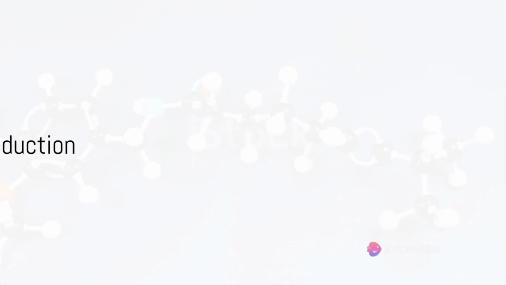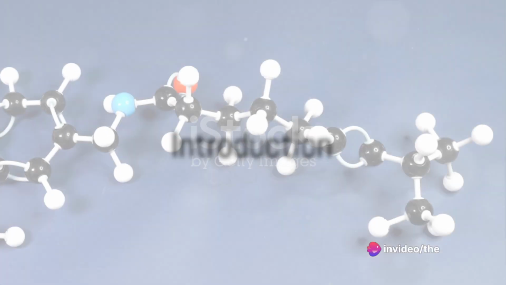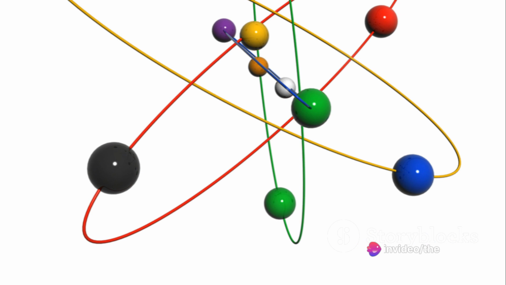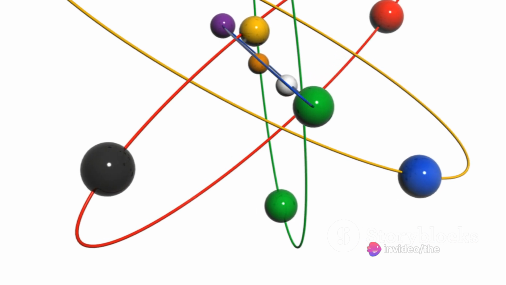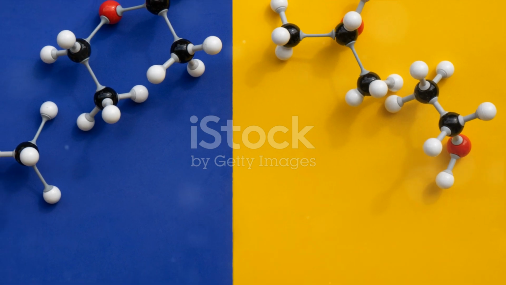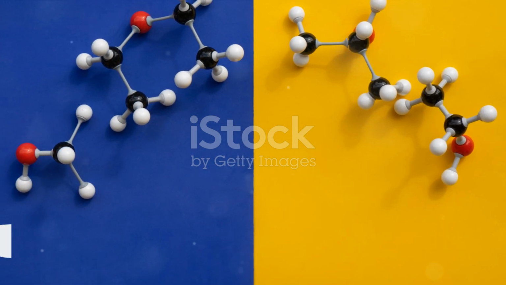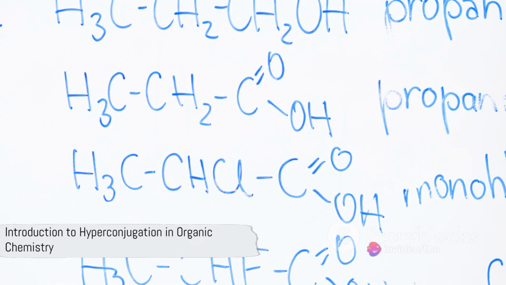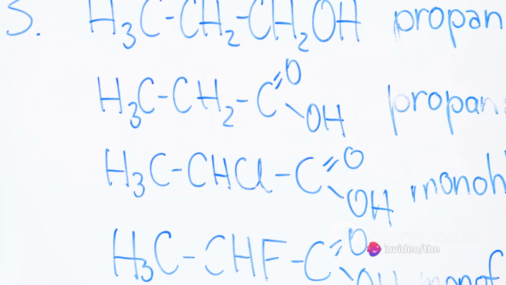Opening question. Ever wondered why certain organic molecules are more stable than others, even if they have the same amount of atoms and bonds? The secret lies in a concept called hyperconjugation. Today, we delve into this fascinating world of organic chemistry to unravel the mystery.